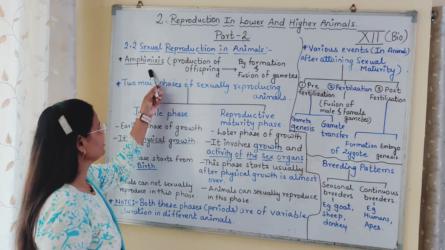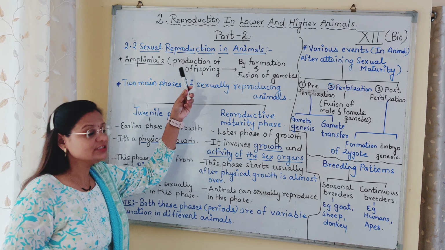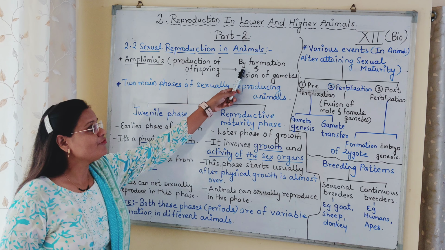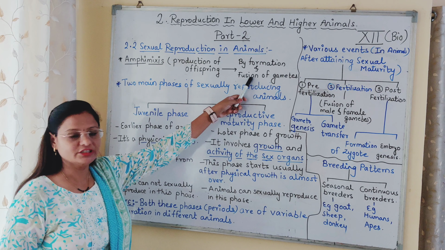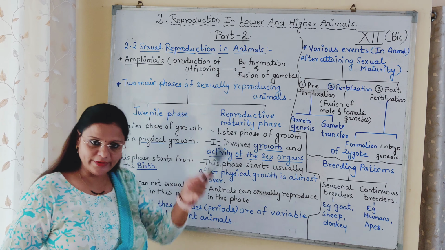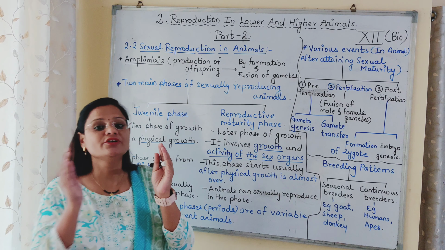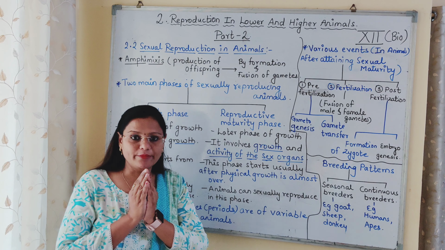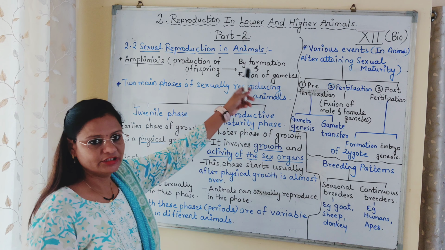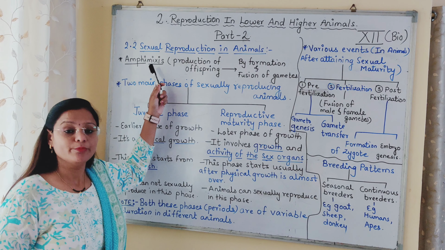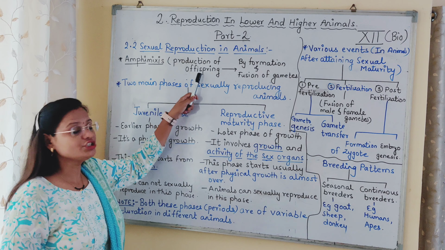So here I have written that it is the process of production of offspring by formation and fusion of gametes. Formation of gametes, that is male gametes and female gametes. Then the male gamete fuses with the female gamete. So, fusion of gametes. So what is amphimixis? Amphimixis is the process of production of offspring by formation and fusion of gametes.